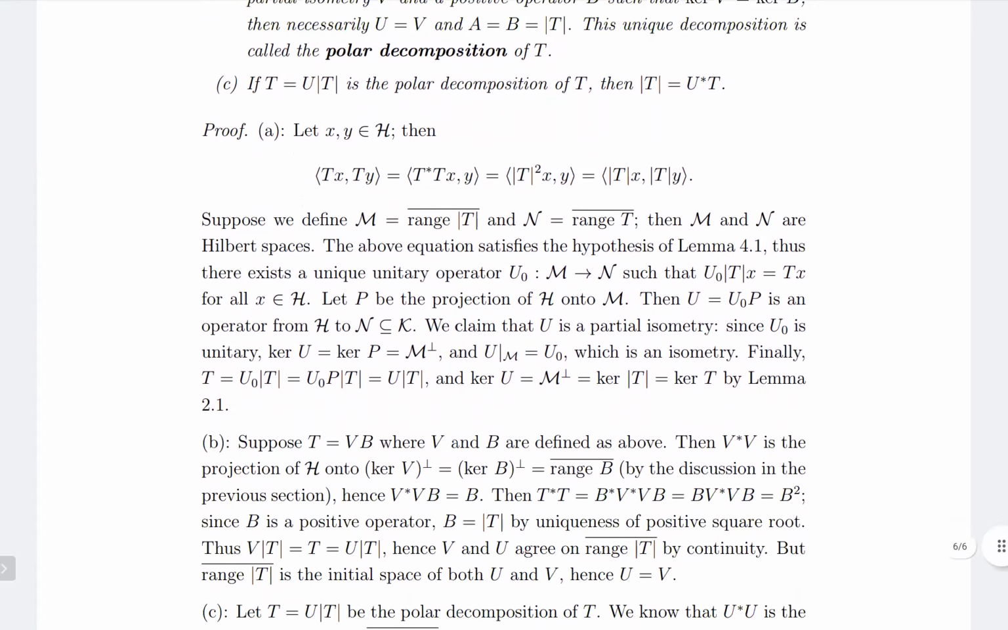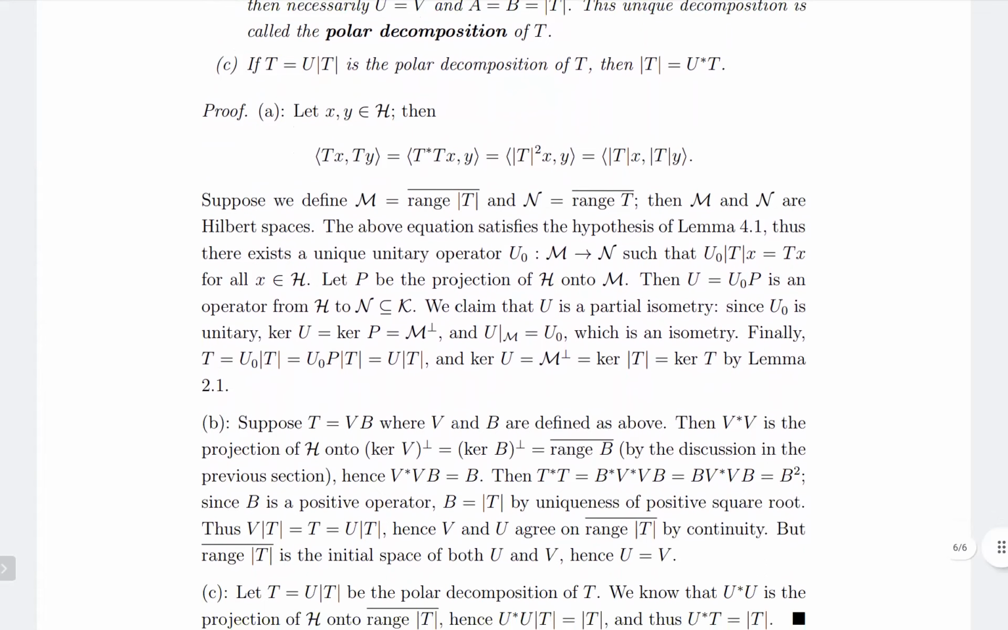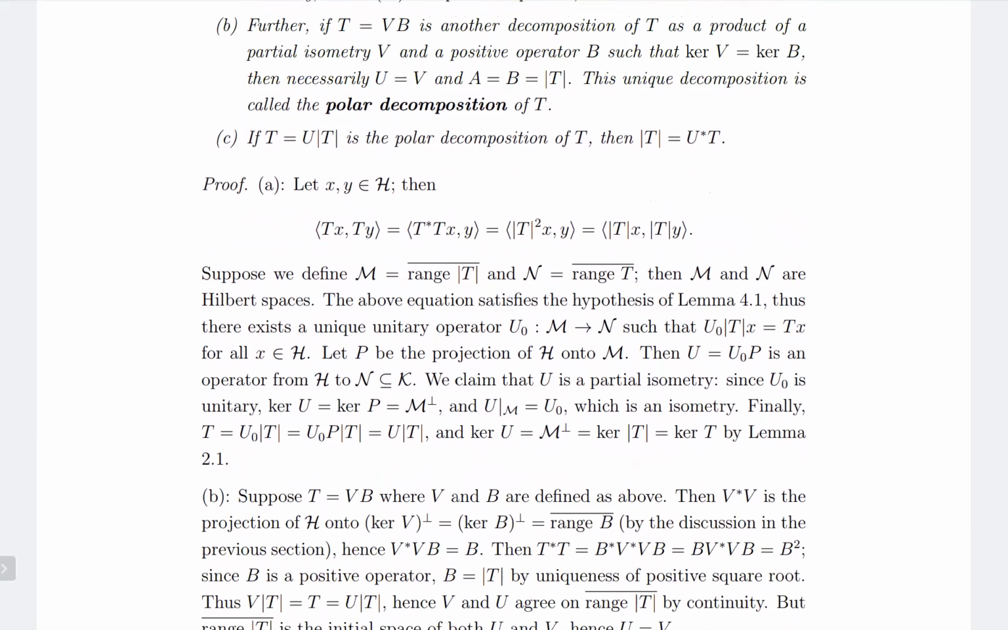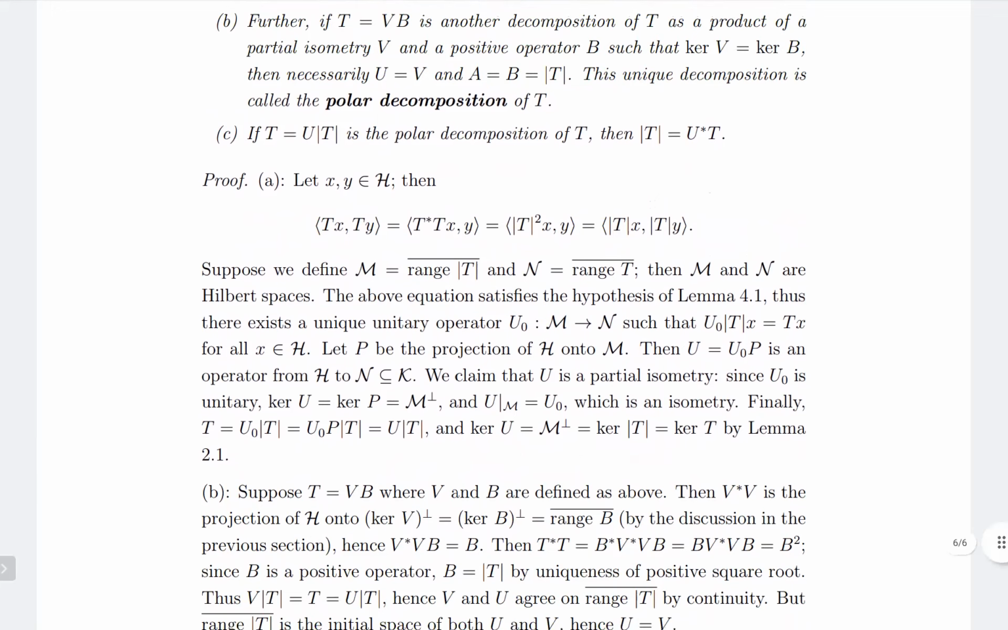So suppose T equal to VB, where V is a partial isometry and B is a positive operator, and kernel V equal to kernel B. So we have to show that U equal to V and A equal to B equal to modulus of T.